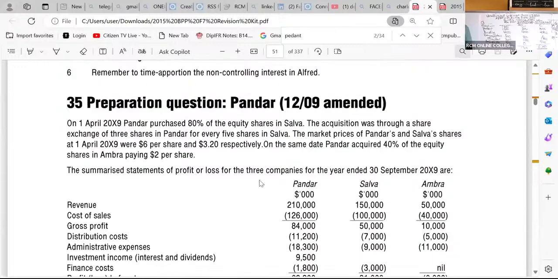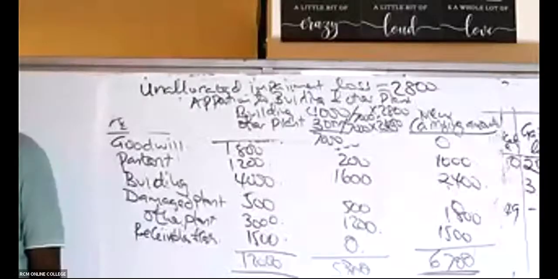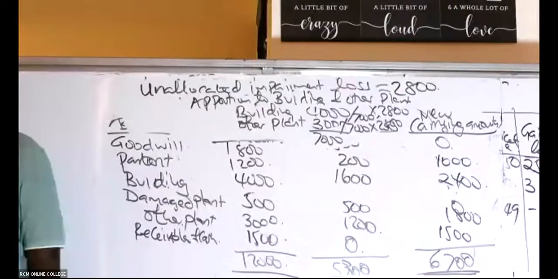You can search for the question by the name Pandar. All right, I want to see your answers now on WhatsApp, and I'm giving you exactly 37 minutes. We see whether you are a ninja that knows how to harvest low hanging marks. What kind of ninja are you? Black belt?